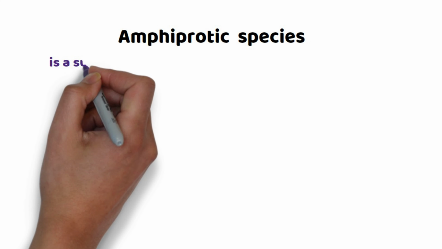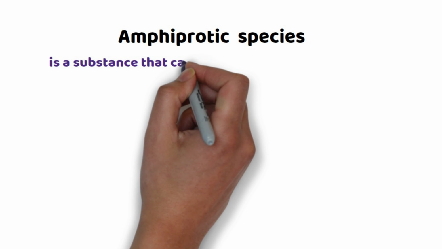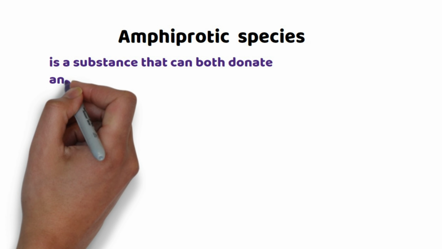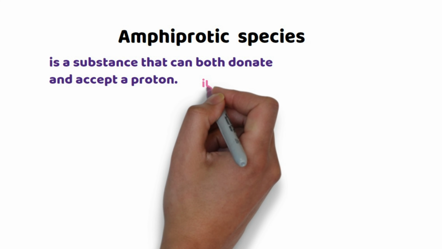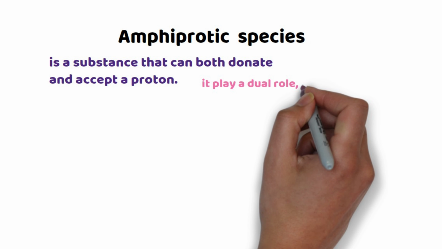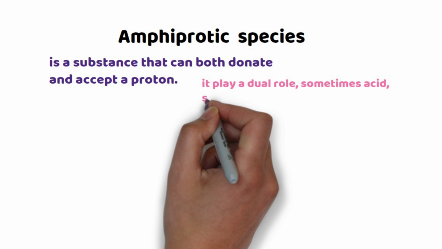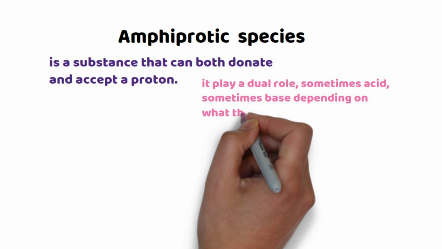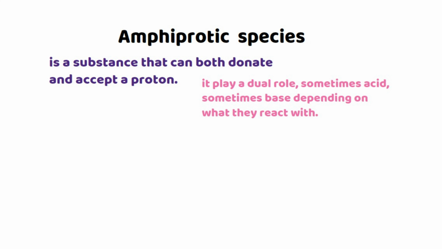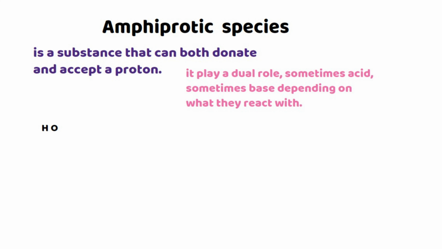The last topic, amphiprotic species. A substance that can both donate and accept a proton is called an amphiprotic species. It plays a dual role. Sometimes an acid, another time a base, depending upon what it reacts with. Here is an example.